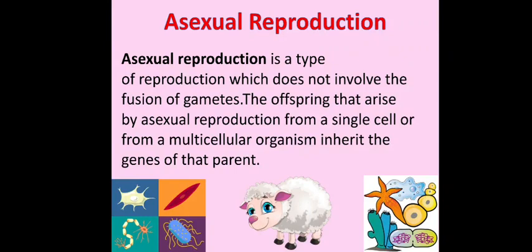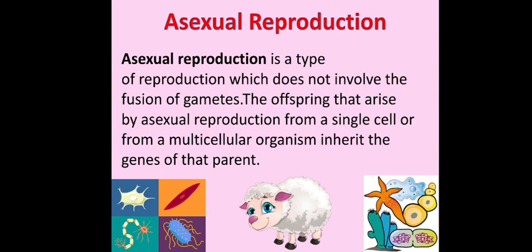Hello children, in today's class we are going to learn about asexual reproduction in animals. It is a type of reproduction which involves the production of new organisms by just one parent. It does not require two sexes, that means two parents, male and female, are not needed. If male and female parents are involved in the production of their young one, we call it sexual reproduction. But in asexual reproduction, only a single parent is able to produce his or her own kind.